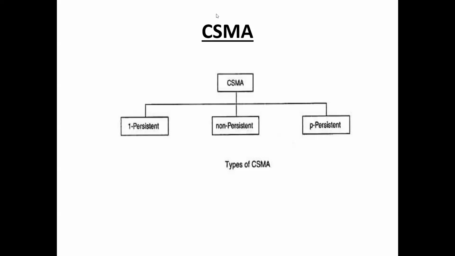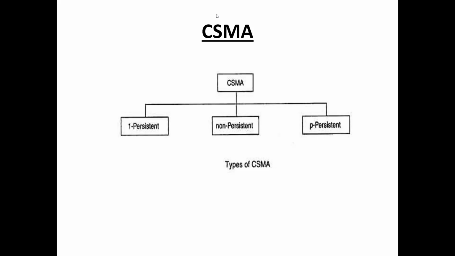CSMA protocol is based on the principle of carrier sense. That means the station senses the carrier or channel before transmitting the frame.